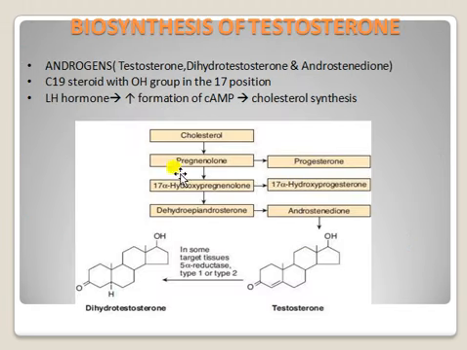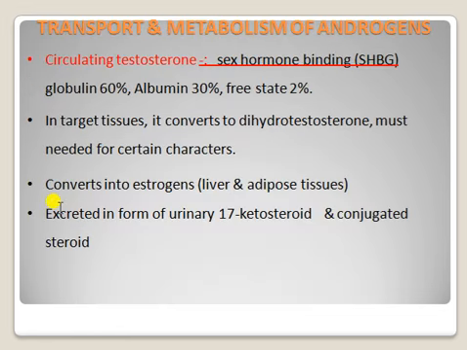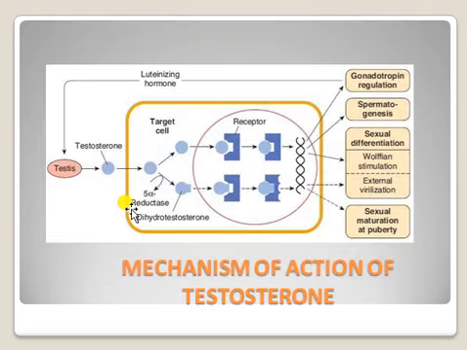Next, biosynthesis of testosterone. Actually there is no need to know how testosterone is synthesized. In the testis, the luteinizing hormone is released from the pituitary gland.